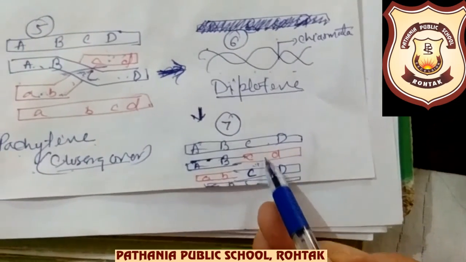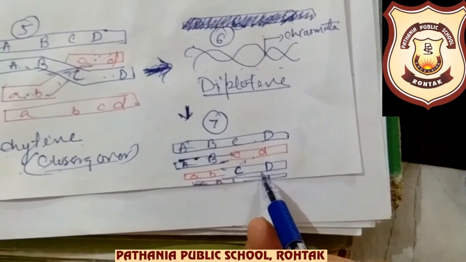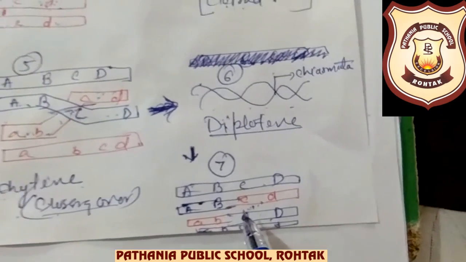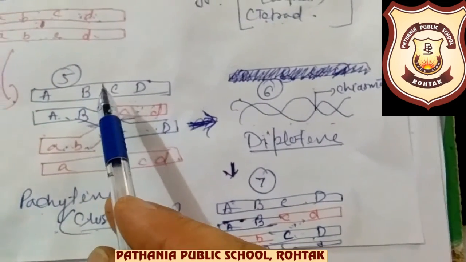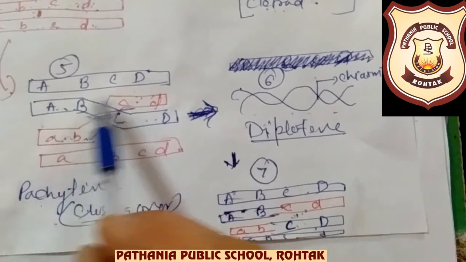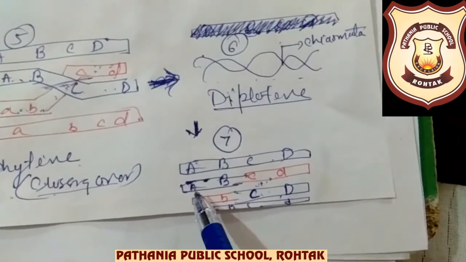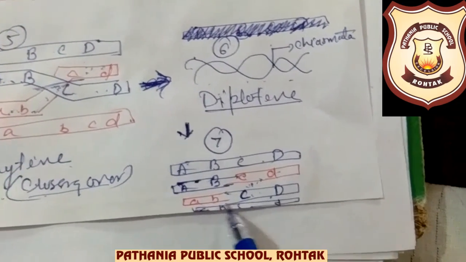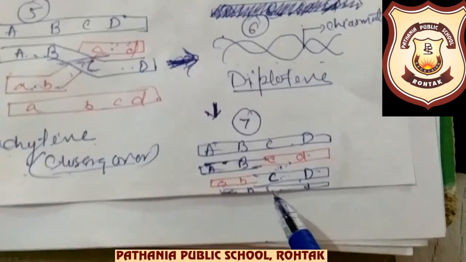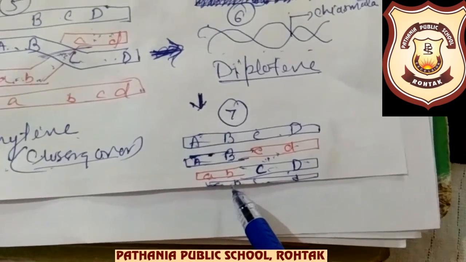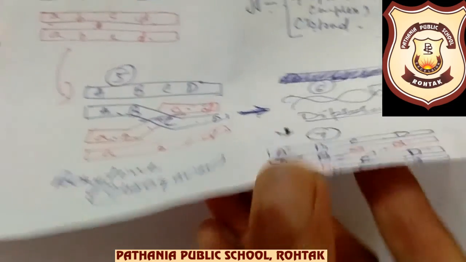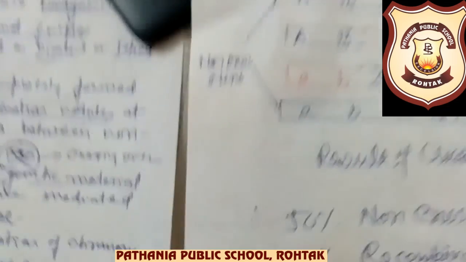So the maternal chromosome will exchange its part with the paternal, and the paternal has exchanged its part with the maternal, so that this type of resultant chromosome will be formed. I have drawn this diagram at the back of the page also, because there is not enough space here. So this chromatid is a non-crossover, but these are the crossover. So maternal and paternal genes have exchanged. Here also maternal and paternal genes have exchanged, and this last one has to be drawn with the red ink, and this is what? Small abcd, non-crossover.